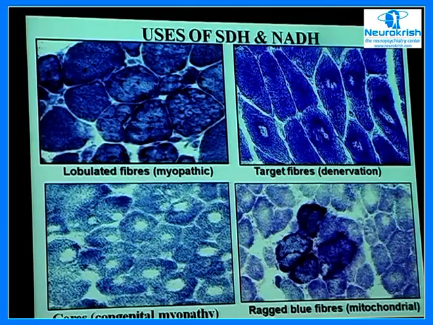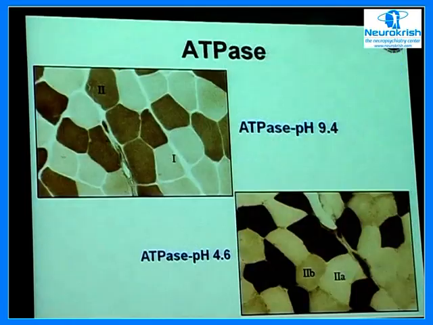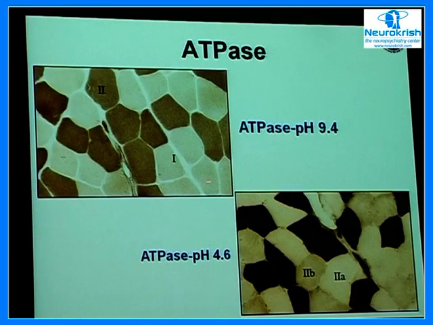on the routine hematoxylin eosin stain. Now, ATPase reaction again will tell you the different fiber types, and for all morphometric analysis, it is this stain that is very important. Here again, you have the type 1 and the type 2 fibers, the slow and the fast fibers, organized in a mosaic pattern.